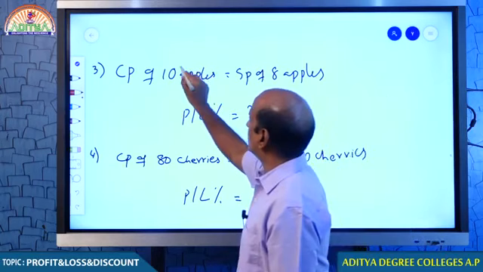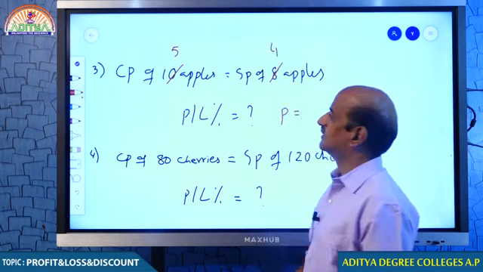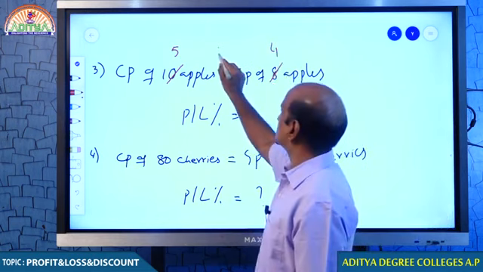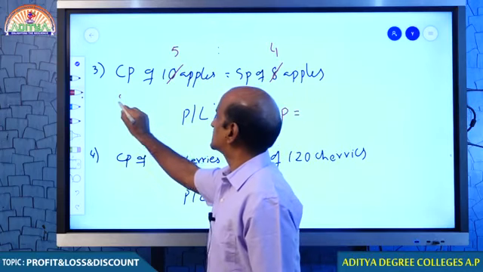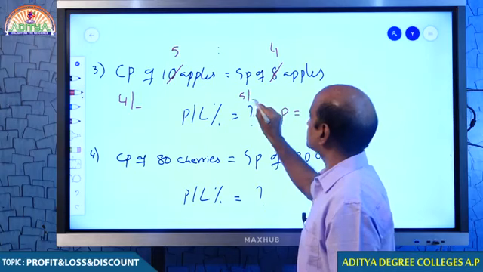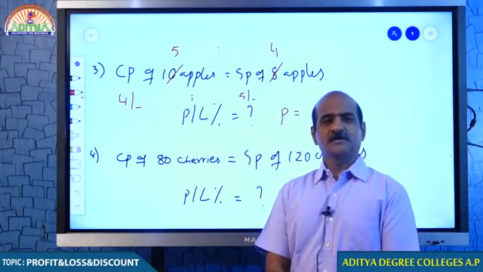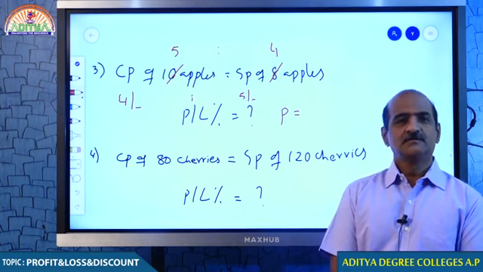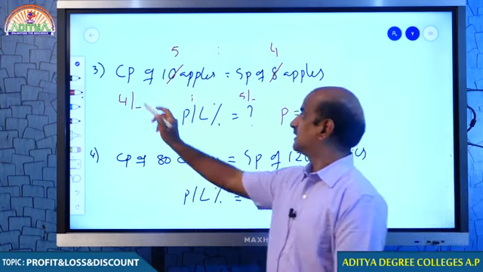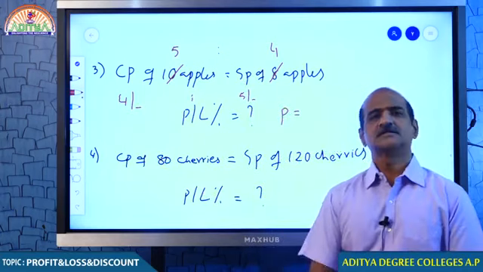Come on, student. When apples are in the ratio 5:4, you understand 10 and 8, they are in the ratio 5:4. Prices will be in the ratio 4:5. You understand that? Which means to say that an article bought for 4 rupees is sold for 5 rupees.